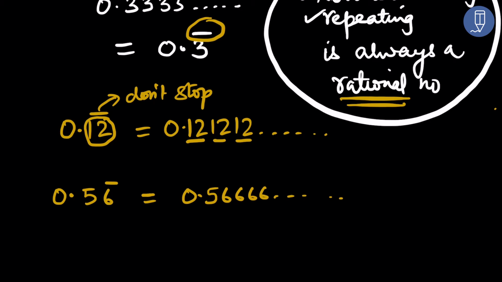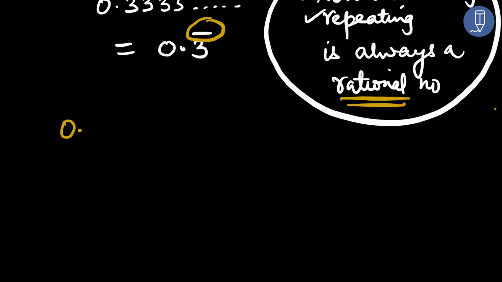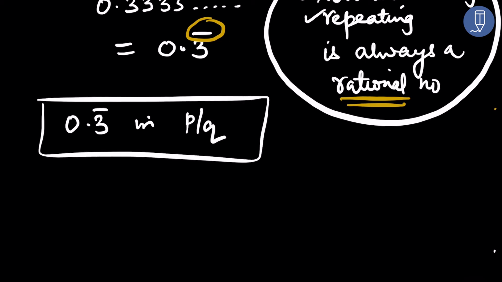So I'm erasing these two because we do not require them. This was just for your explanation. Okay, let us come back to the question now. The question says, write 0.3 bar in P by Q form. So the first step is, write down let x is equal to 0.3333... Now the steps which I am following are standard. All such questions will be done in a similar manner. If you understand this example, you will be able to do all the questions.